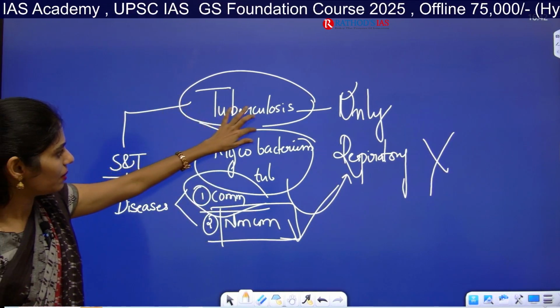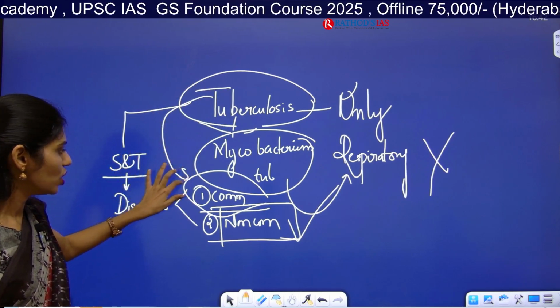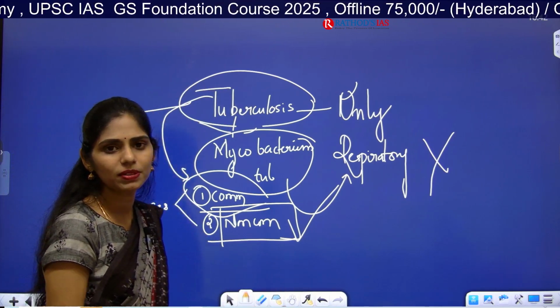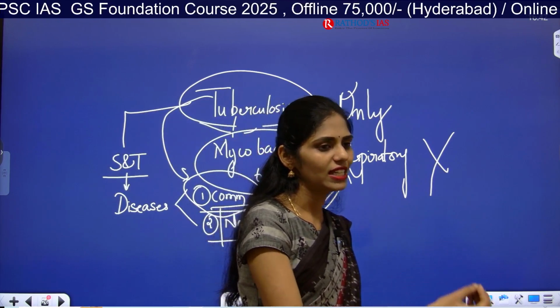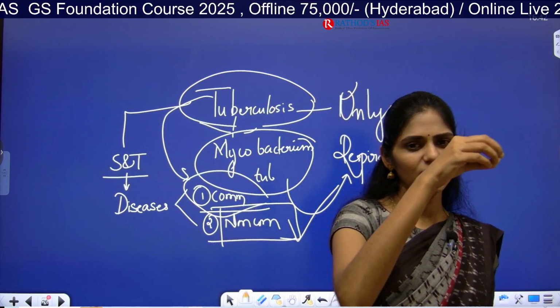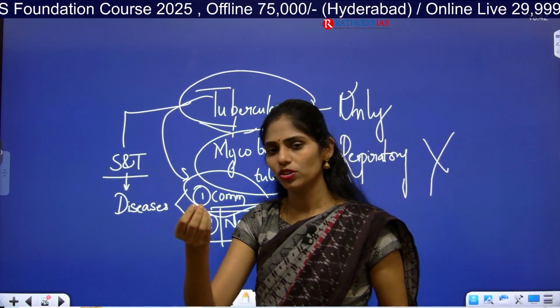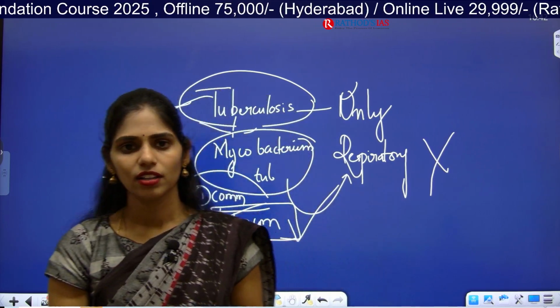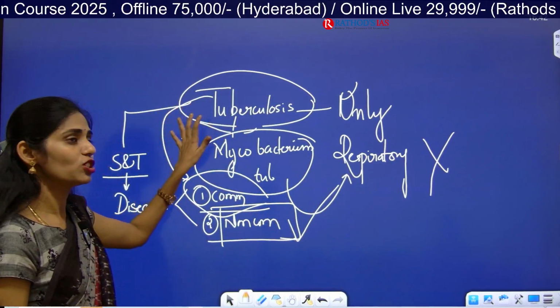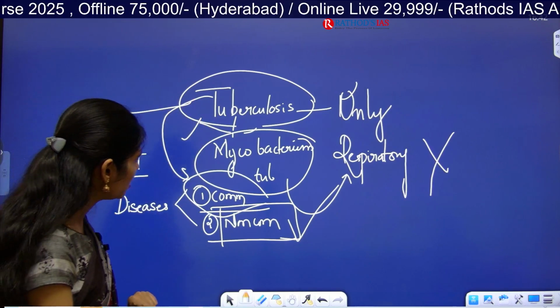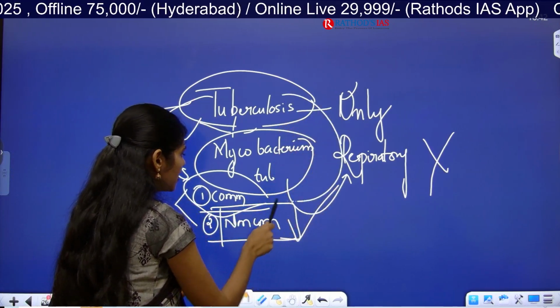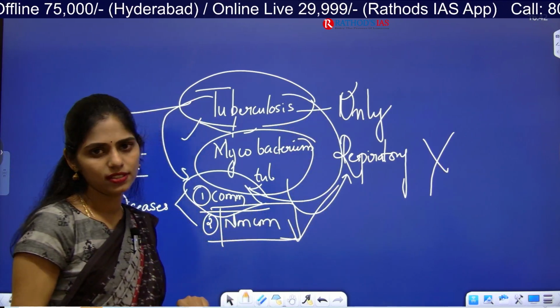But TB is a communicable disease. For example, if there is a TB patient beside you, and he coughs or sneezes and air droplets come from his mouth, and you come in contact with that, yes, there is a chance of transmission of TB. Because of this, we call TB a communicable disease.